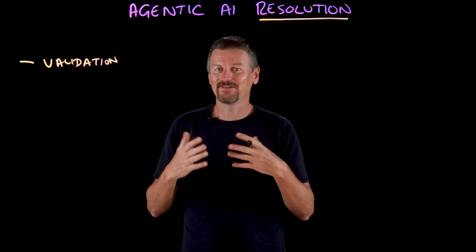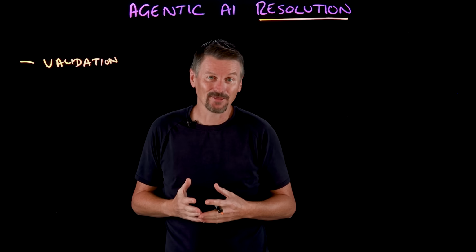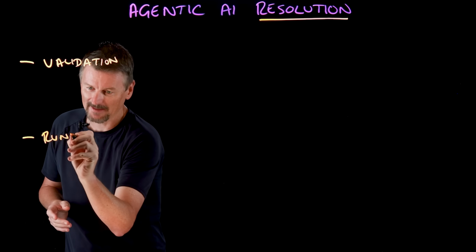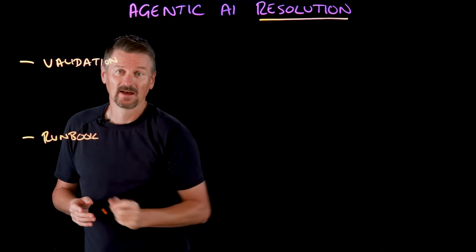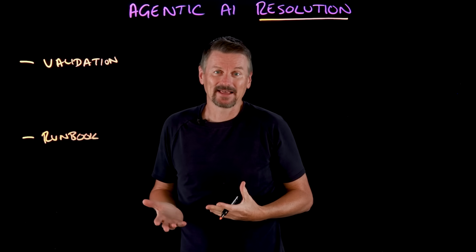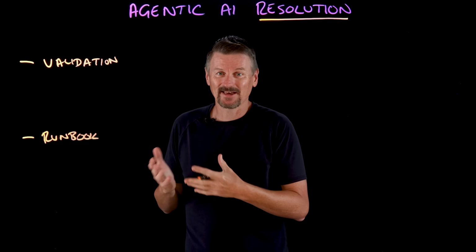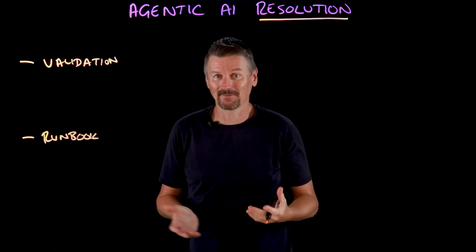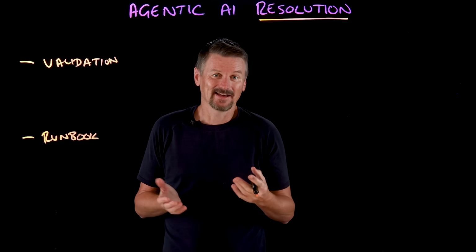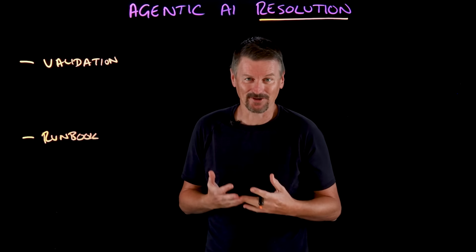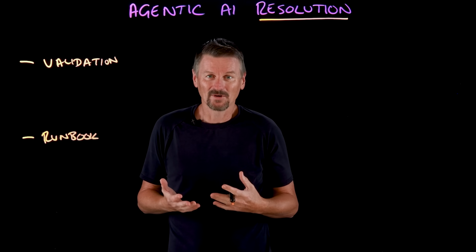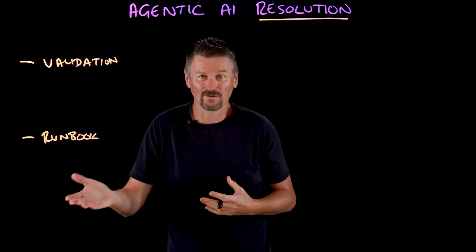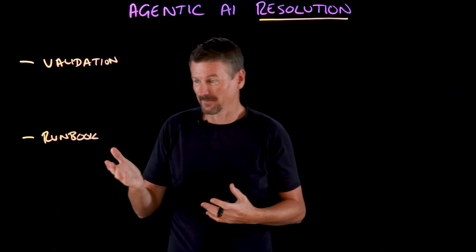Now, upon validating that we're on the right path, an agentic AI can then produce a step-by-step runbook. Now, that is kind of an action plan to fix the issue. This runbook's essentially an ordered list of recommended remediation steps. So, for example, if the root cause is a filled disk causing a database to crash, well, the runbook might, first of all, archive old log files on the DB server to free space.